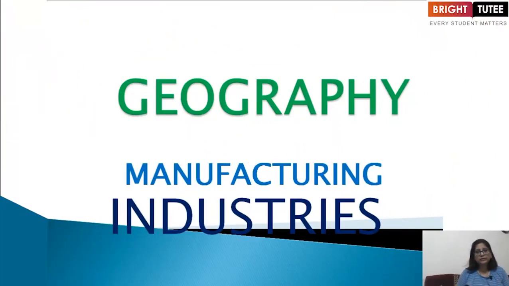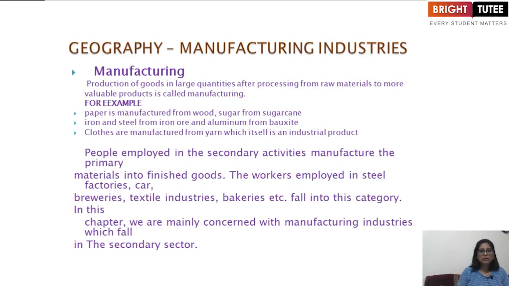Good morning, students. Today we are going to start a geography chapter, manufacturing industries. Now, let us talk about what is manufacturing. An industry is an organization where human effort and skill produce useful items from nature, and it is a manufacturing process. The literal meaning of manufacturing is to make a product from raw material into a finished good by hand, but it has attained a wider meaning in the present scenario.